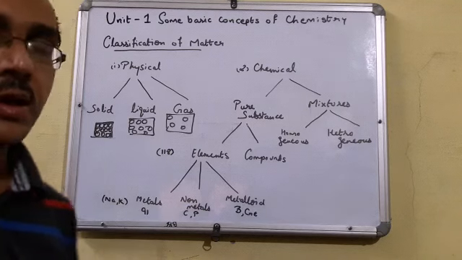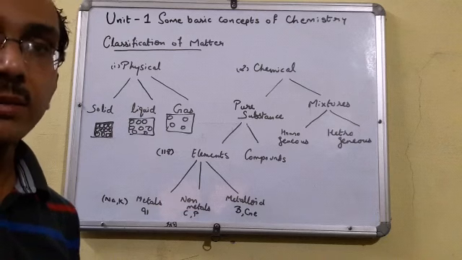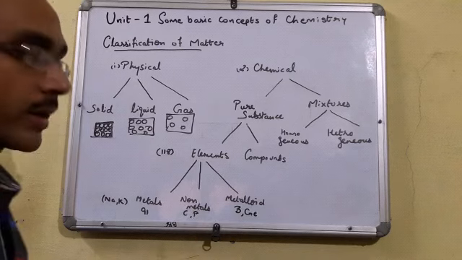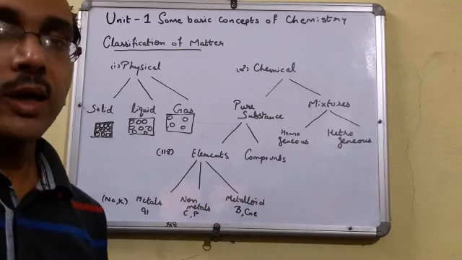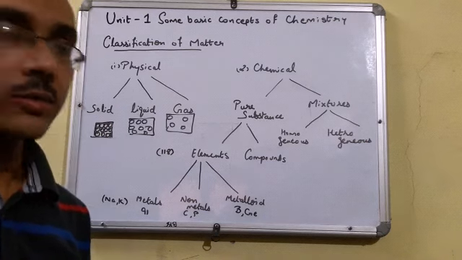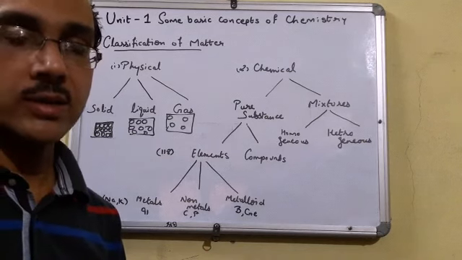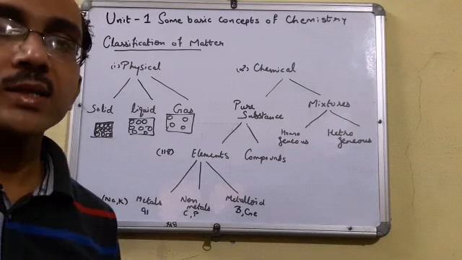Now what are metals? Metals have luster, metals are hard, metals are malleable, they are ductile, that you all have done in class 10th. Similarly, non-metals have properties opposite of metals. They are non-malleable, non-ductile, not good conductors of electricity. Understood? In case of metalloids, there is a zigzag line which divides metals and non-metals.